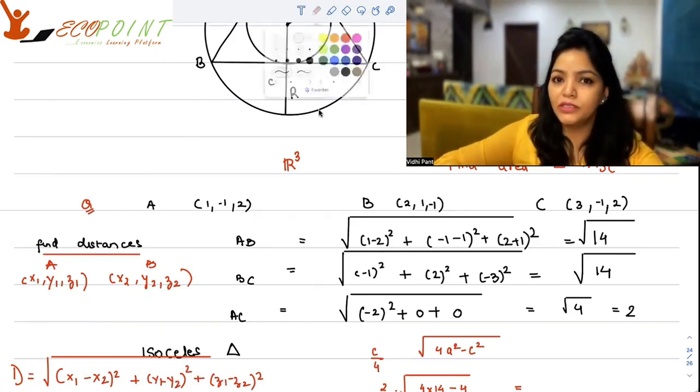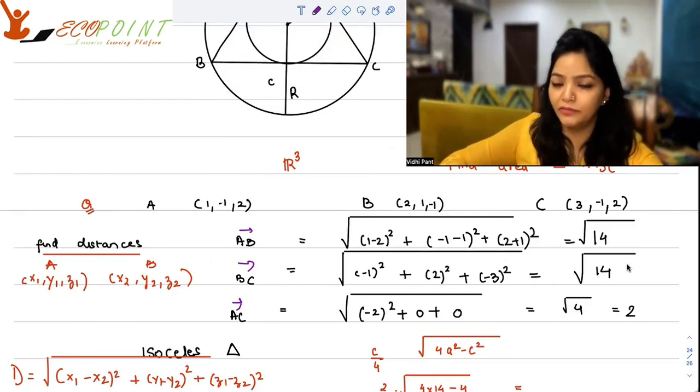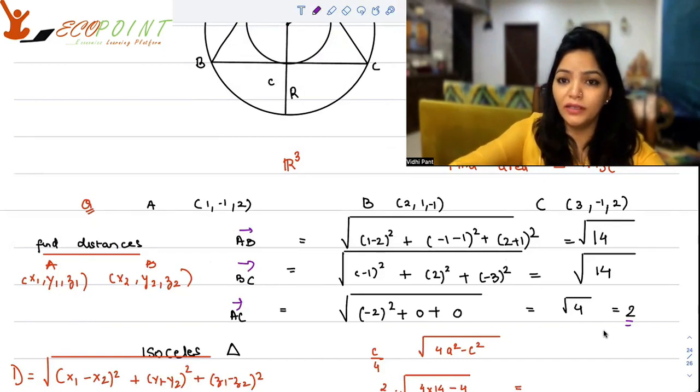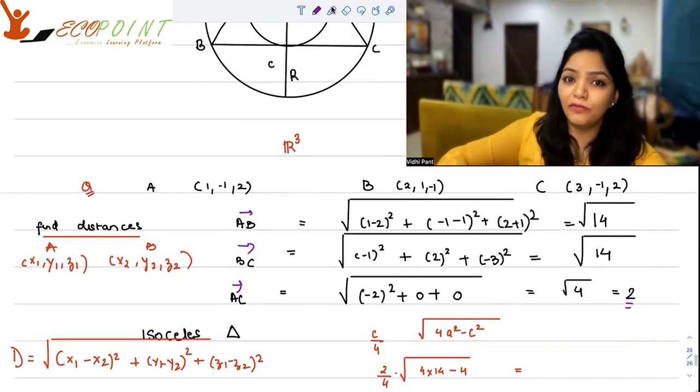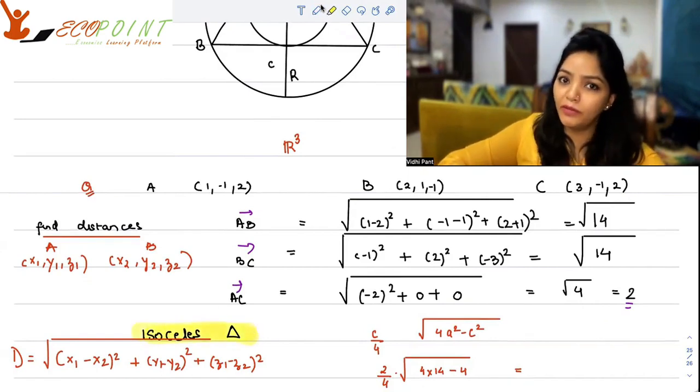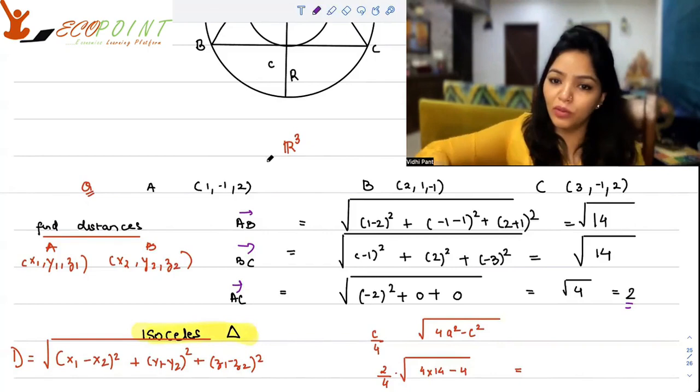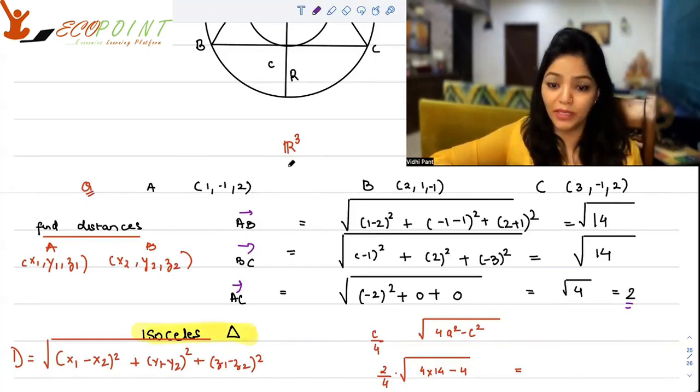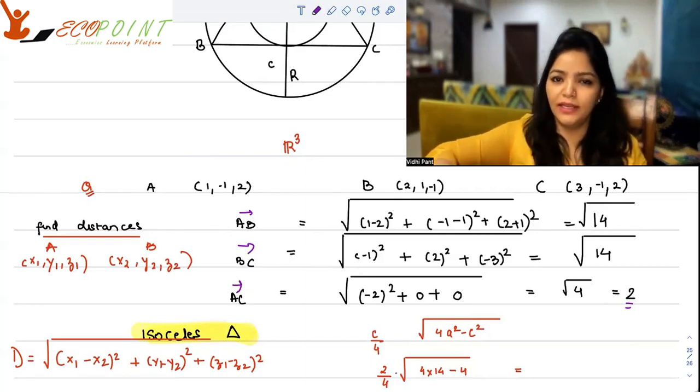So we will use this formula and find the length of AB, the length of BC, and the length of AC. You will figure out the length of AB is root 14, the length of BC is root 14, and the length of AC is root 4, that is 2. Which means it's an isosceles triangle. I just gave you the formula for the area of an isosceles triangle. It is c upon 4 into the square root of 4a square minus c square, where c is the unequal side and a is the length of the equal side.